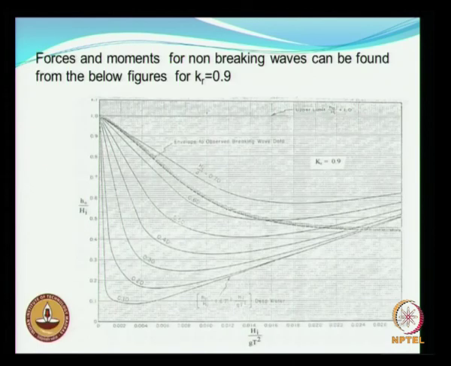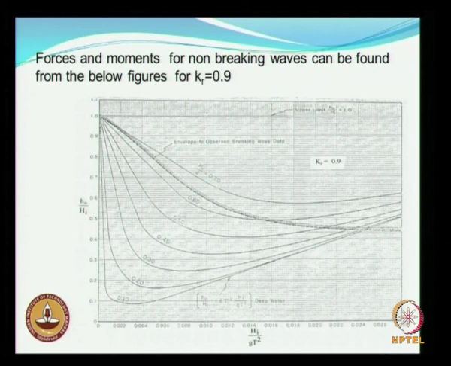So all the figures which we have used are for the case of a vertical wall. For other situations, for sloping walls etc., you cannot do such calculations. The manual permits almost a similar kind of exercise for a wall which has a reflection coefficient of 0.9.